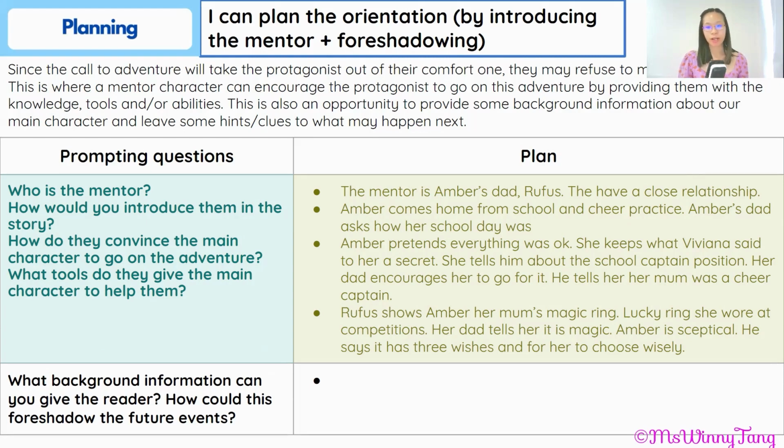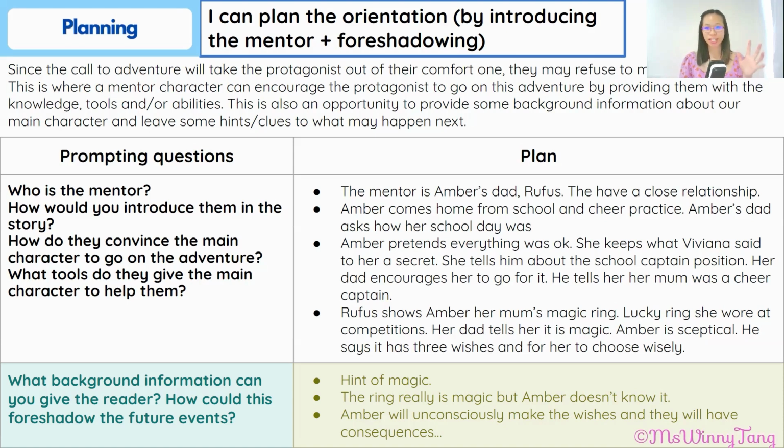Rufus shows Amber her mum's magic ring, a lucky ring that she wore at competition. Her dad tells her that it's magic, and Amber is skeptical because she doesn't really believe in magic, and he says that it has 3 wishes and for her to choose wisely. We're putting in a hint of magic in there, and we already figured out that Amber's not really going to believe it, so she's just going to unconsciously make these wishes, not knowing that her ring is actually magic.